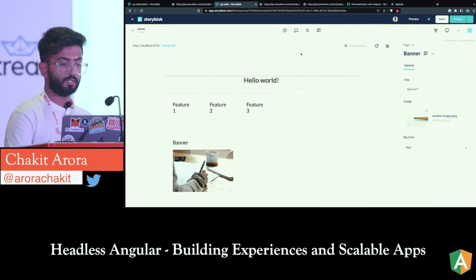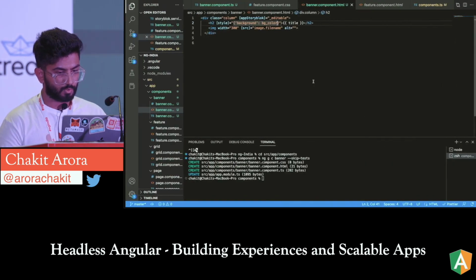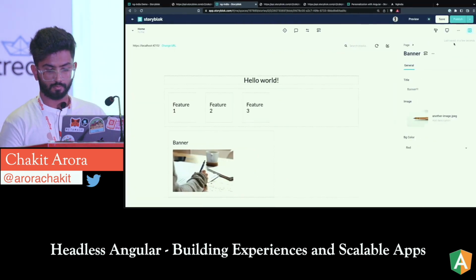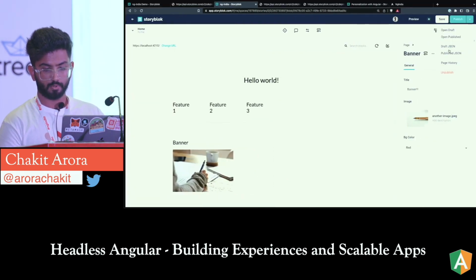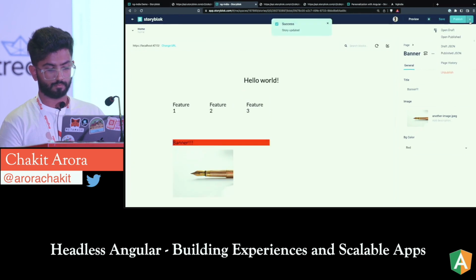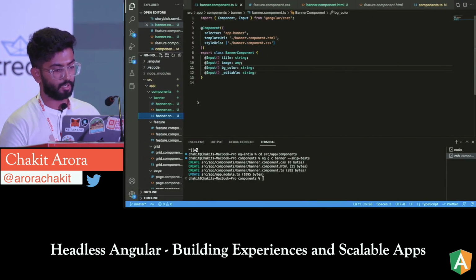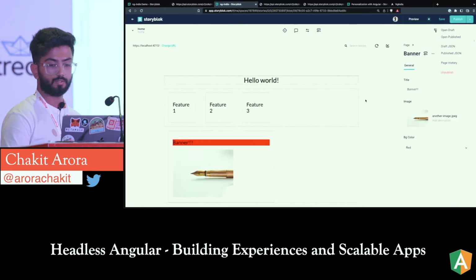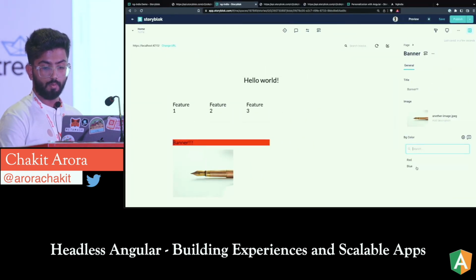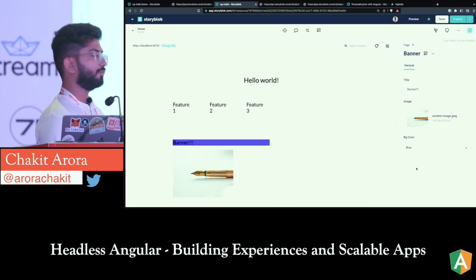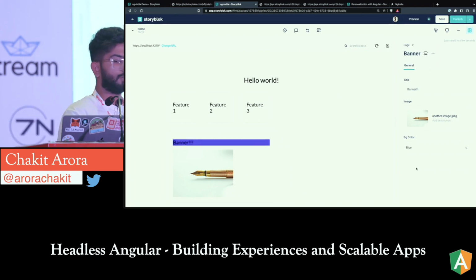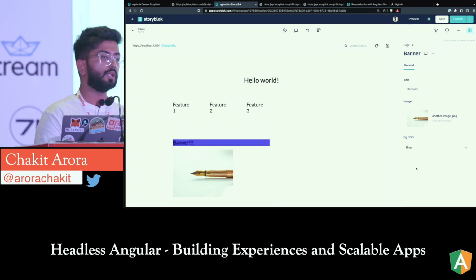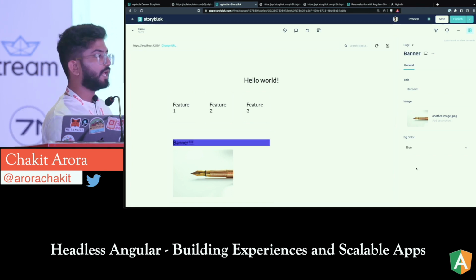And now this is going to allow you to, just a second. Yeah, I didn't save it for the first time, but this is how it is now going to change dynamically. So now if I go over here and do blue, you'll be able to see that it comes in a blue background. I just made an easy component to showcase how easily you can integrate it and how easy it is going to be to do the live edits in real time.